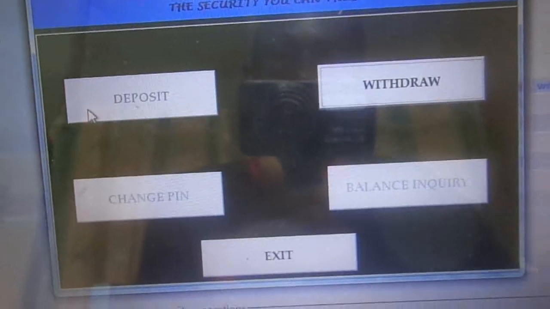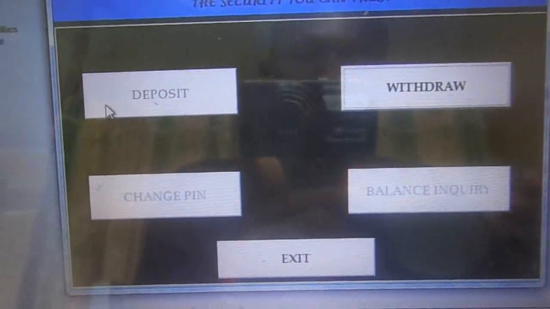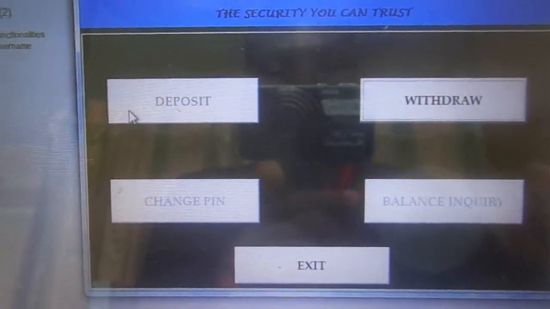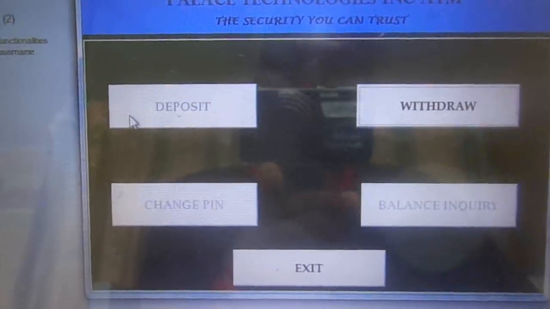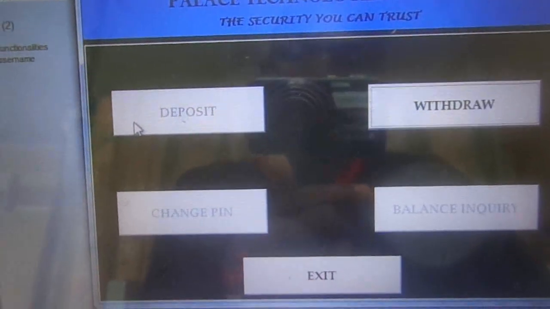Also, with this system, you can do everything from your home. It just needs the collaboration between maybe a bank and these service providers of the telecommunication industry. And so that is my system.